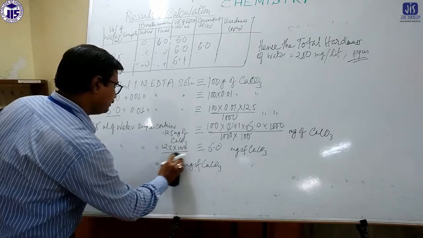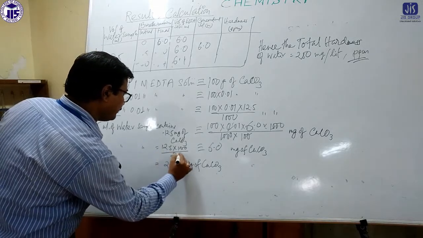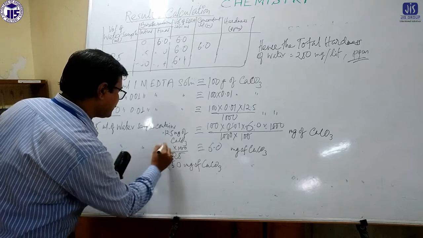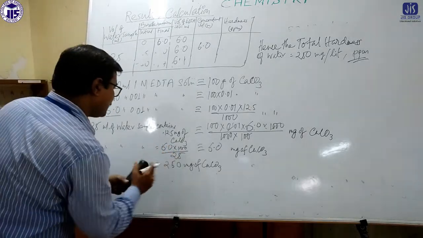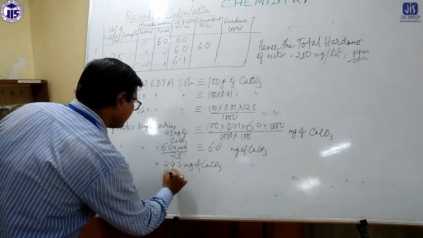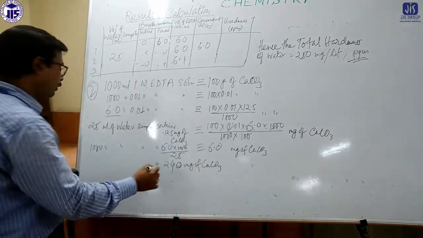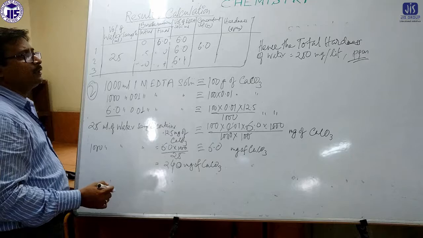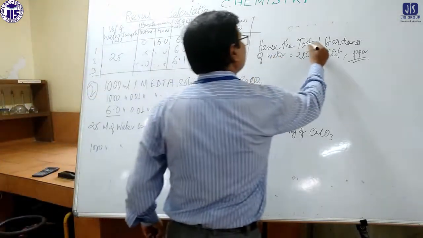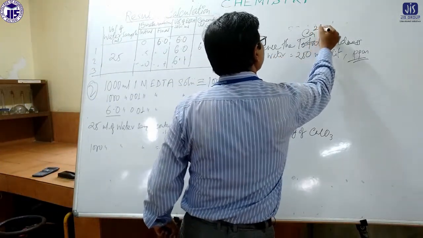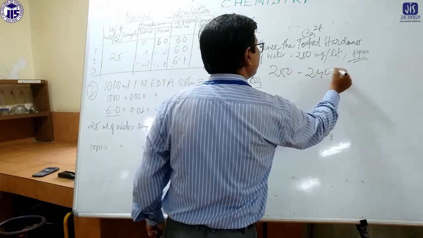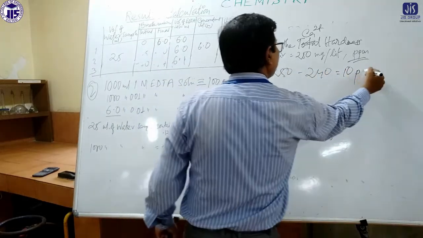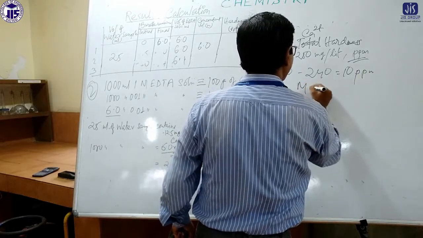So for 25 ml, 6, it is coming 240. So 240 milligram of calcium carbonate is present, for determining the calcium. Now total minus calcium, 250 minus 240, say 10 ppm, is the magnesium hardness.